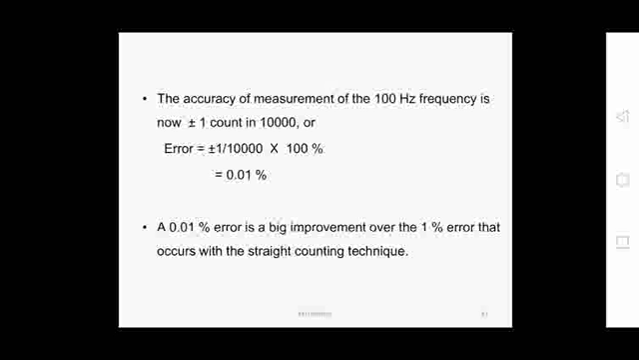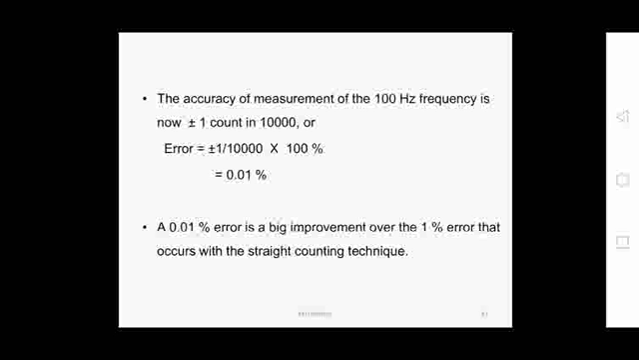So in the straight counting technique, we get 1% error, but in the reciprocal counting technique, we apply the crystal control oscillator input directly and measure the frequency. If it is 100 hertz, it will be equal to 10 milliseconds. That 10 milliseconds divided by this 1 microsecond gives you 10,000 counts. So the error will now be plus or minus 1 count in 10,000 counts.